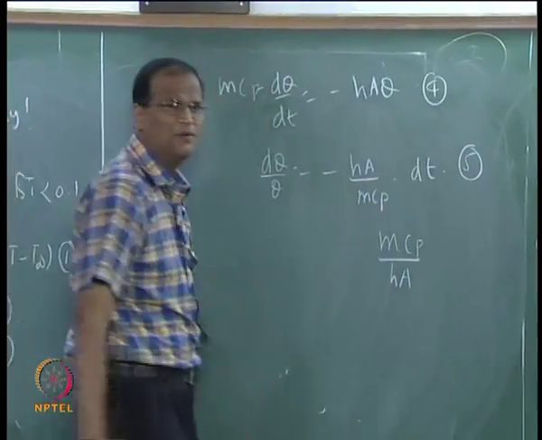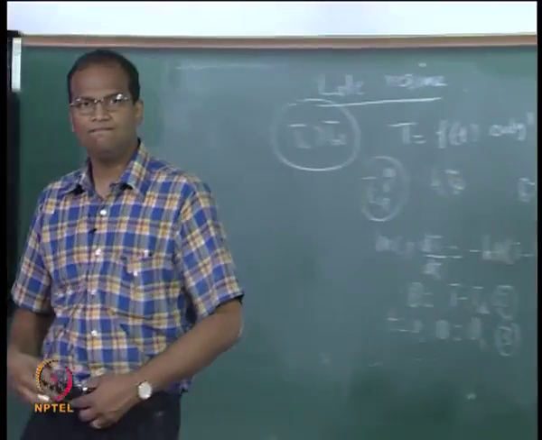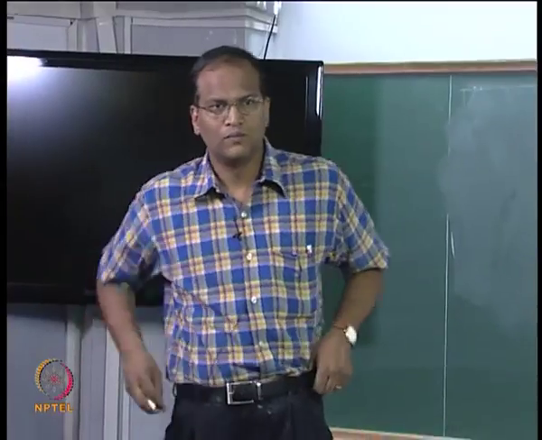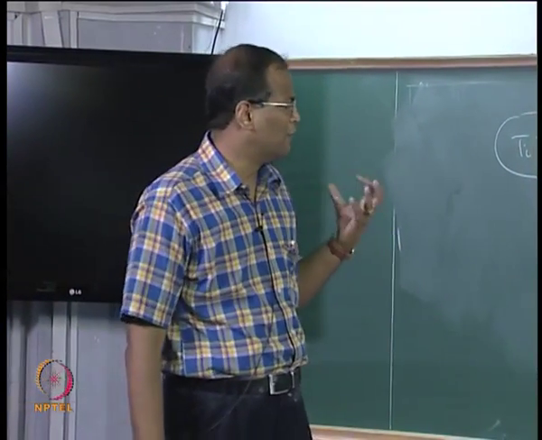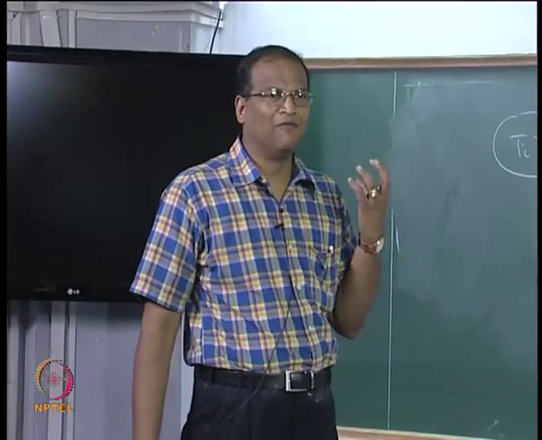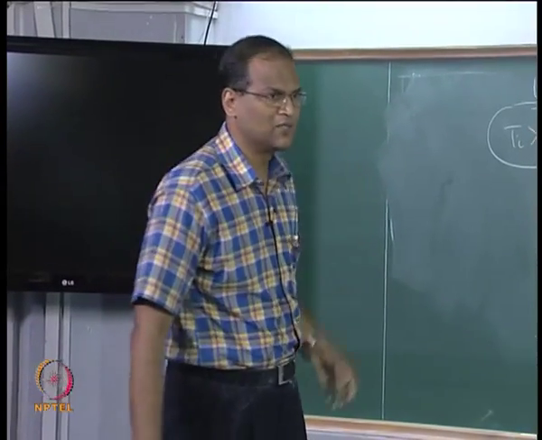What are the units of MCp by hA? It has the units of time, so it gives you an idea of the scale for time in this problem. It is called tau, the time constant.